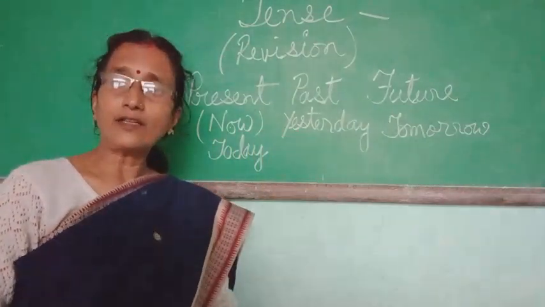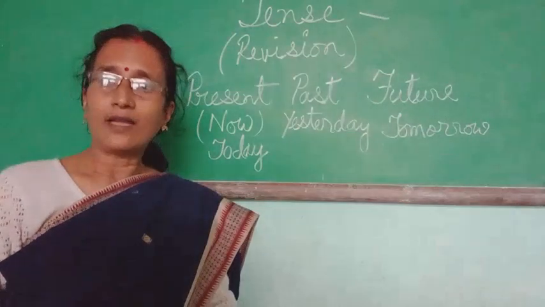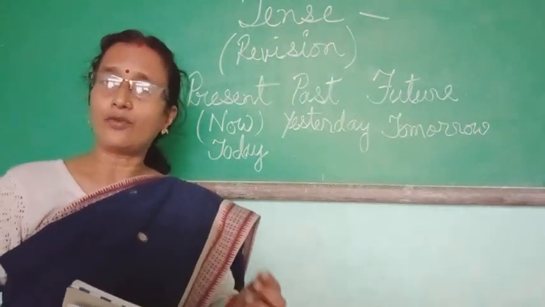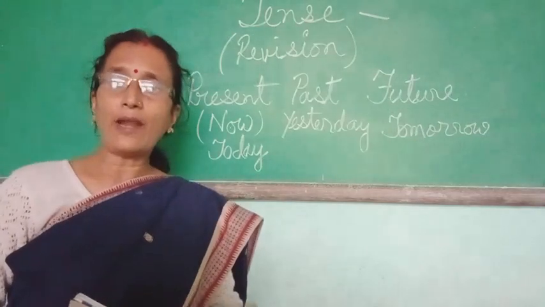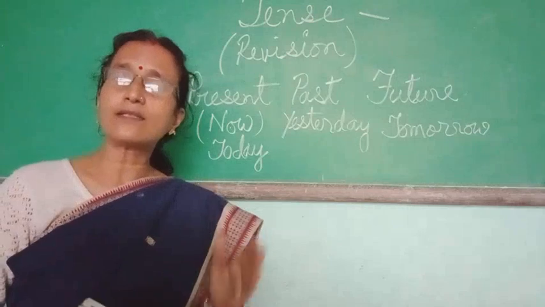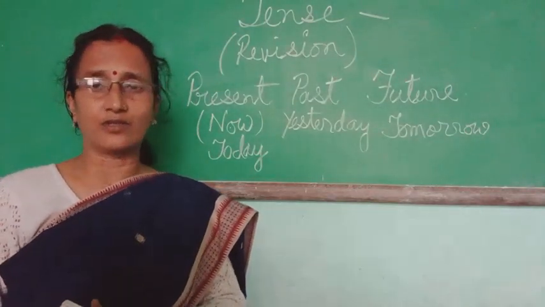So you have to learn the forms of the verb that you have in this chapter tense, like read, read, play, played, climb, climbed. Climb is the present tense and you are changing it to past tense, it becomes climbed.